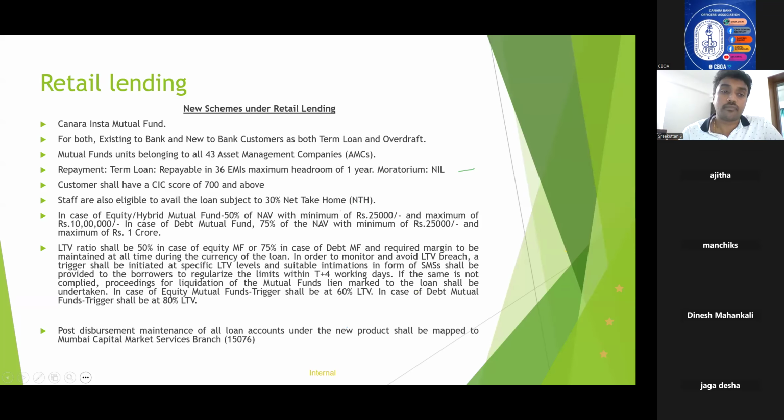One more thing before going into the scheme in detail: for every retail lending scheme, the basic things you need to study are the repayment tenor, the maximum criteria for entry age or exit age, and the margin.